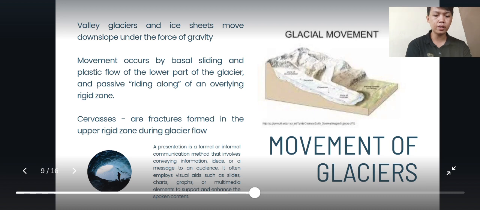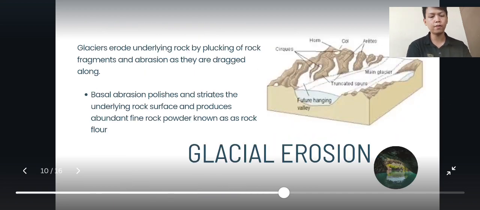Valley glaciers and ice sheets move downslope under the force of gravity. Movement occurs through basal sliding and plastic flow of the lower part of the glacier, and passive riding along of an overlying rigid zone. Crevasses are fractures formed in the upper rigid zone during glacier flow.